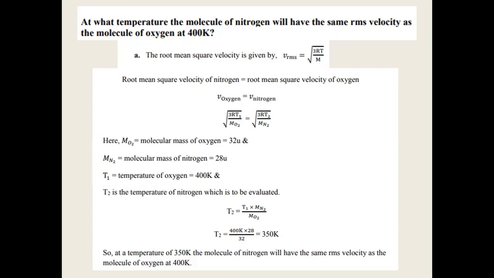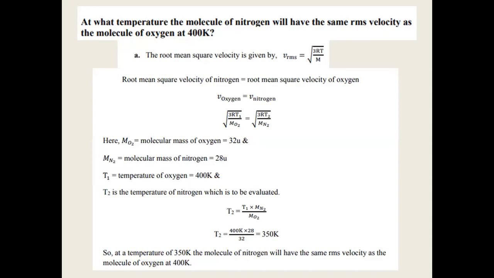So write the formula for oxygen, write the formula for nitrogen. And you know, the formulae have 3R in common. So you can cancel the 3R term. So finally, you are left with square root of T1 divided by M oxygen is equal to square root of T2 divided by M N2. So now, what are the things you know? You know T1, you know M oxygen, what is the molecular weight of oxygen, and you know molecular weight of nitrogen, even T2 is the unknown which you have to calculate.